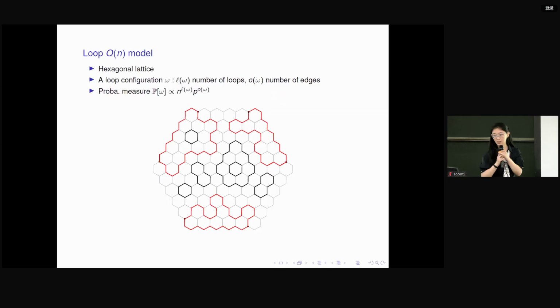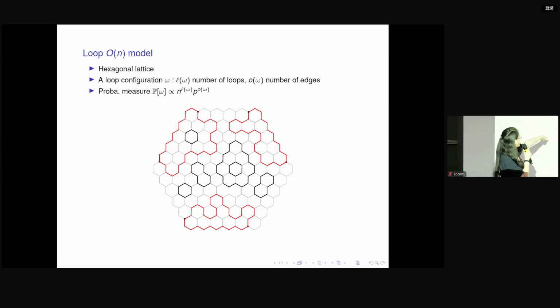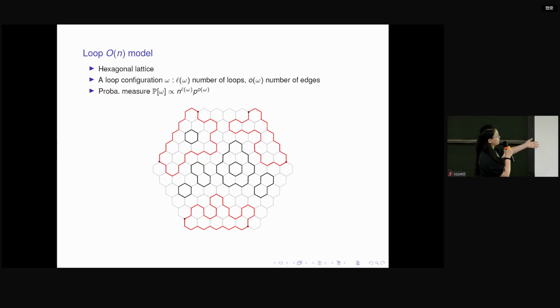Let us first look at the definition of the loop O(n) model. To make everything simple, I just focus on the honeycomb lattice. This is a honeycomb lattice, and we're going to consider a bond percolation model on it. A loop configuration means that we ask some of the edges to be open and some to be closed, but we only allow loop configurations. So all the open edges have to form loops. This is a typical loop configuration on the honeycomb lattice.